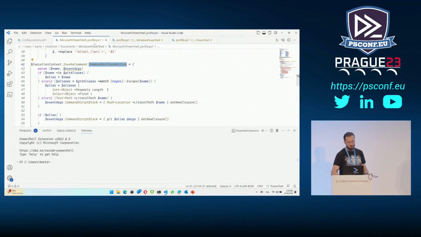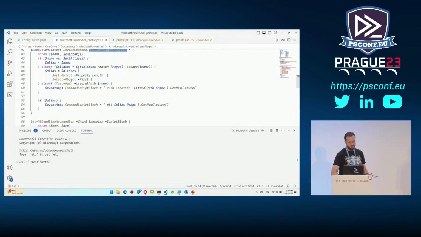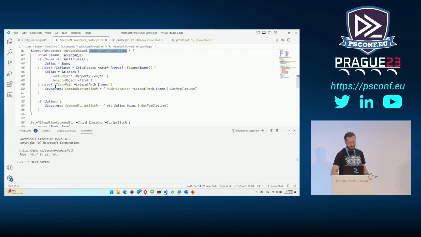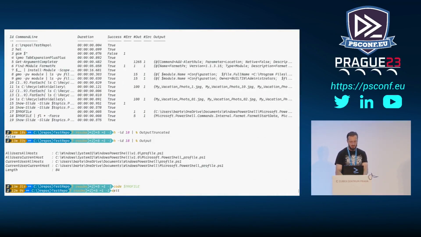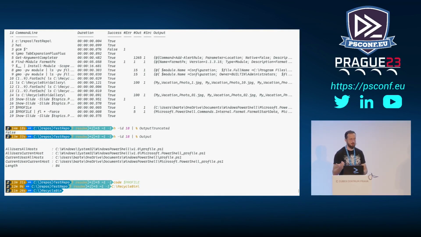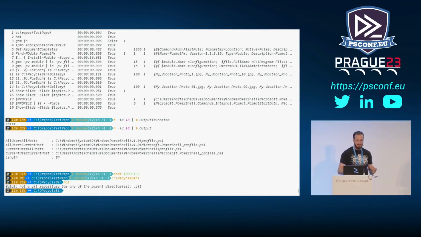So here you can see I'm checking, okay, do I have any Git aliases? And if I see any alias, I will try to run it. Also, if I Test-Path and I see that this path exists, I will just run Push-Location on your behalf, like what I showed, where you can just say 'recycle bin' and it changes the folder, right? So because of this functionality in PowerShell, you can swap commands on the fly. Somebody was running 'hi', and well, it's not a Git repository, but you get the picture, right?